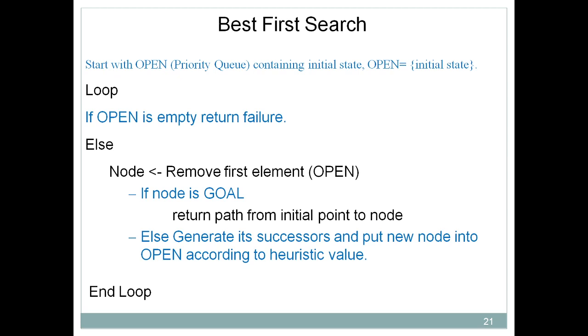Open is a priority queue. Now what is the specialty of a priority queue? A priority queue is a kind of queue where elements are arranged in sorted order, in ascending order. So it makes use of the data structure open, a priority queue, which contains the initial state. Initially we consider open equals the initial state, because we need to start from somewhere.